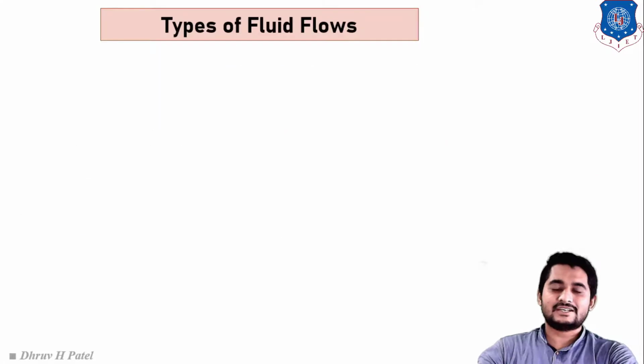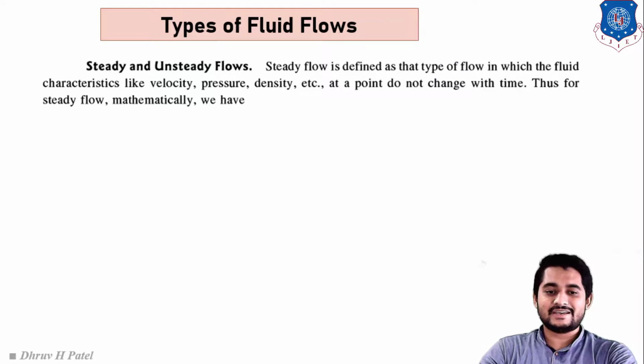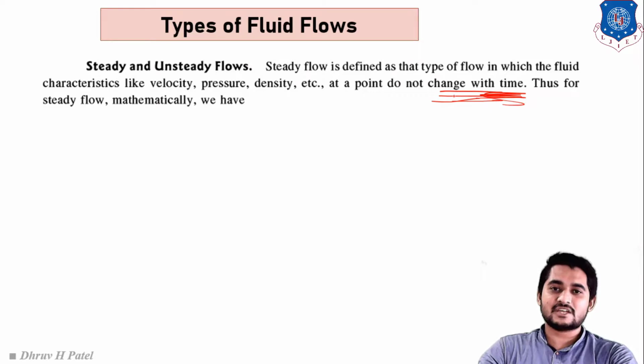Clear, students? So let us revise the various types of fluid flow. Our first flow is steady and unsteady flow. Here, the keyword is with respect to time. So you have to remember only with respect to time. The parameter which remains stable, steady or constant with respect to time is known as steady flow, and the parameter which changes with respect to time is known as unsteady flow. Suppose I have a pipe in which a fluid is flowing. If I take the temperature of that fluid at 9 am, it is 40 degrees Celsius. If I take the temperature at 10 am, it will be 40 degrees Celsius. And if I again take the temperature at 1 pm, it will also be 40 degrees Celsius. So here the parameter temperature remains the same with respect to time. That is known as steady flow.